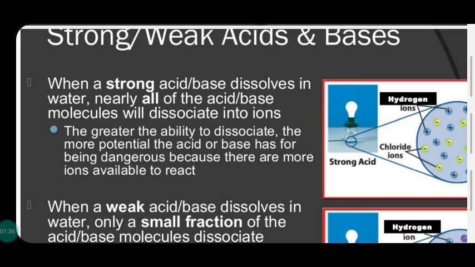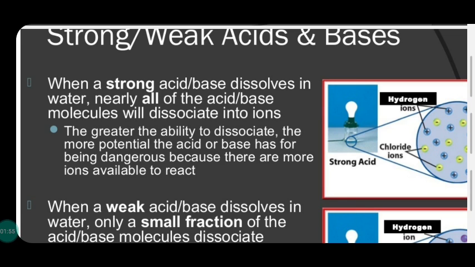Means divides into the participant ions. For example, hydrochloric acid, which ions are present? Hydrogen and chloride. Sulfuric acid, hydrogen and sulfate ions.